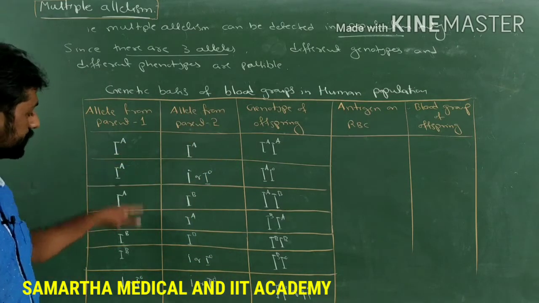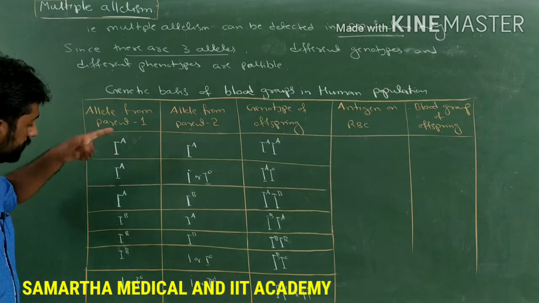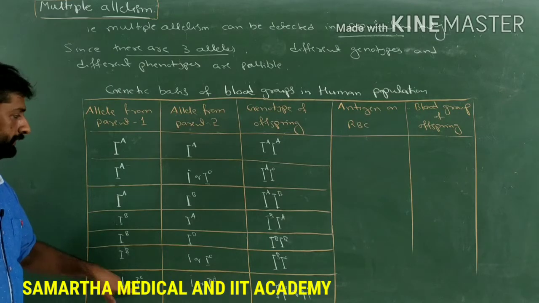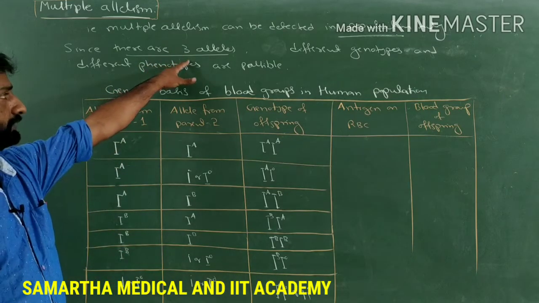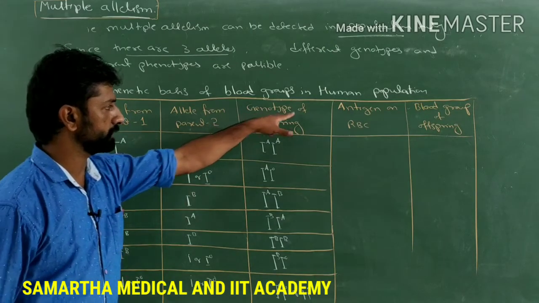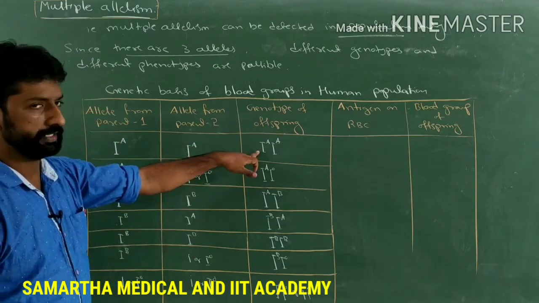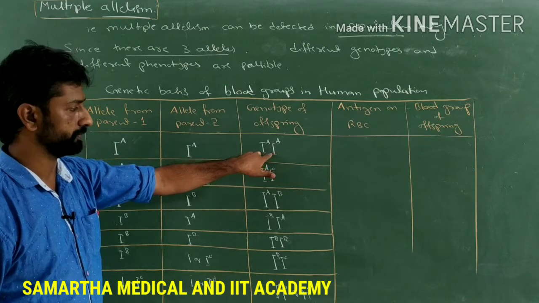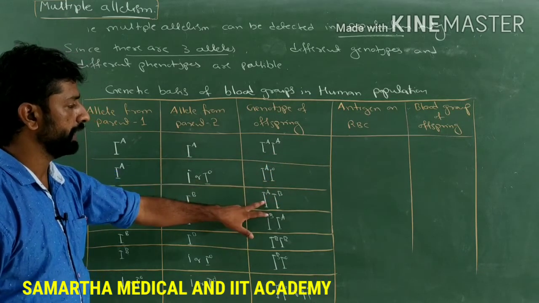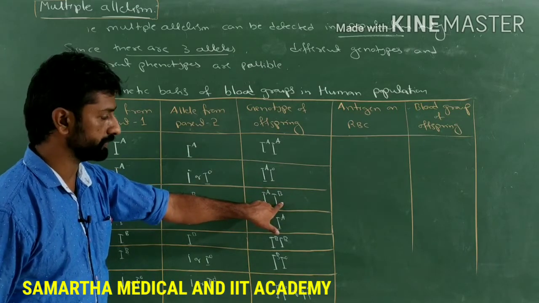So how many different types of alleles are present? IA, IB and small i or IO. These are the three different types of alleles present. From these three types of alleles, what are the possible genotypes formed here? IA and IA, one possibility. IA and IO, second possibility. IA and IB, third possibility.